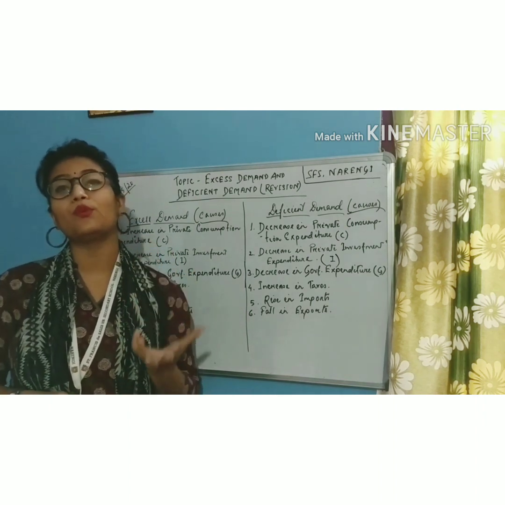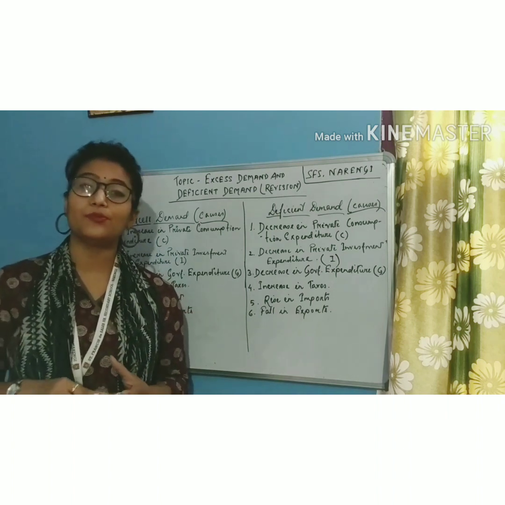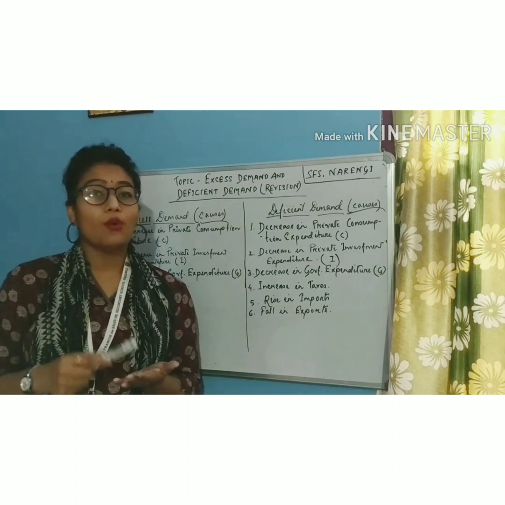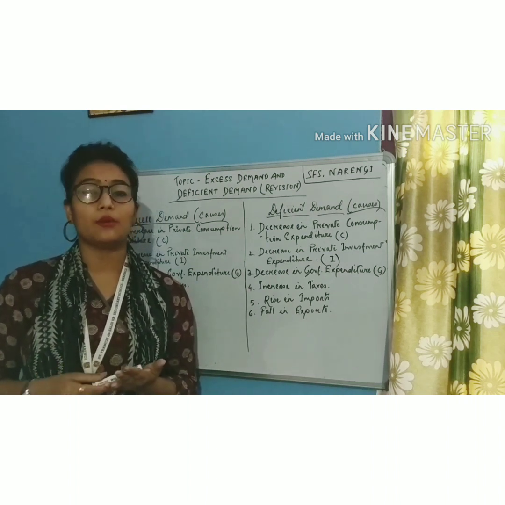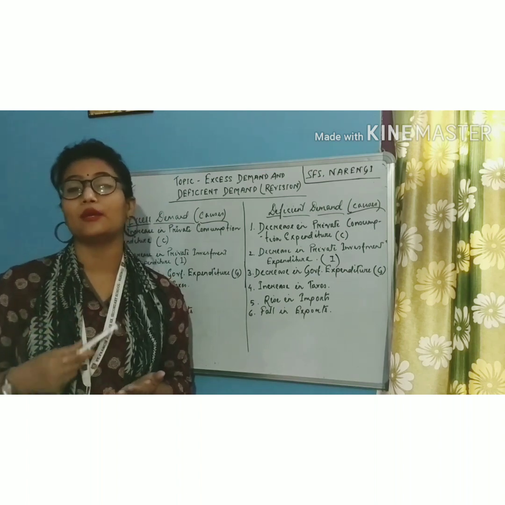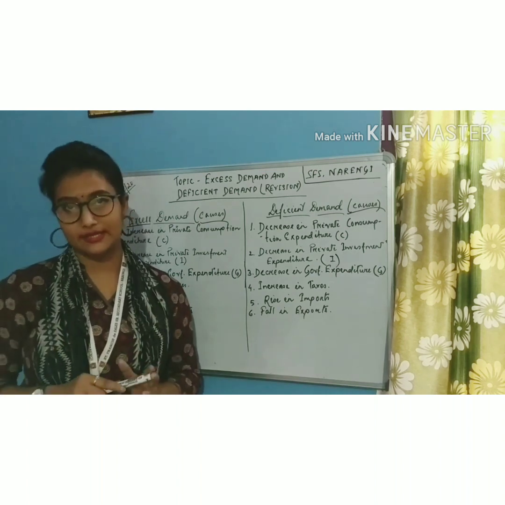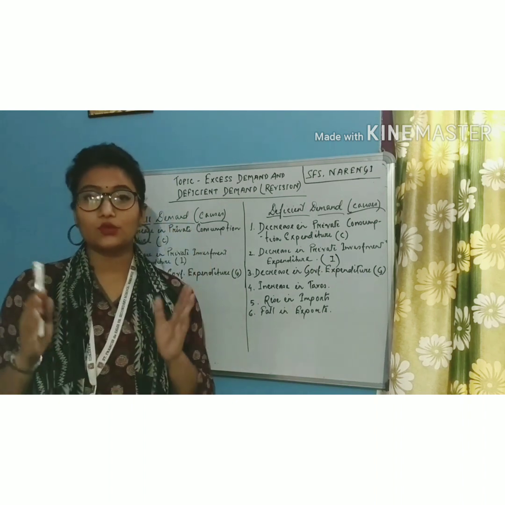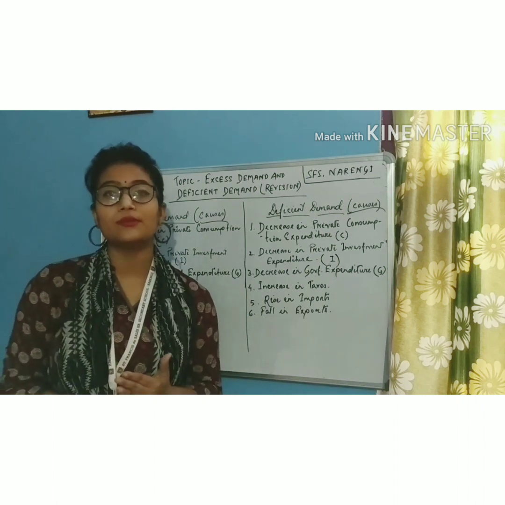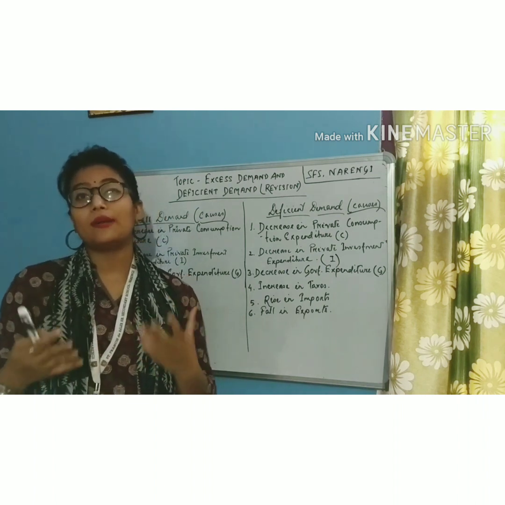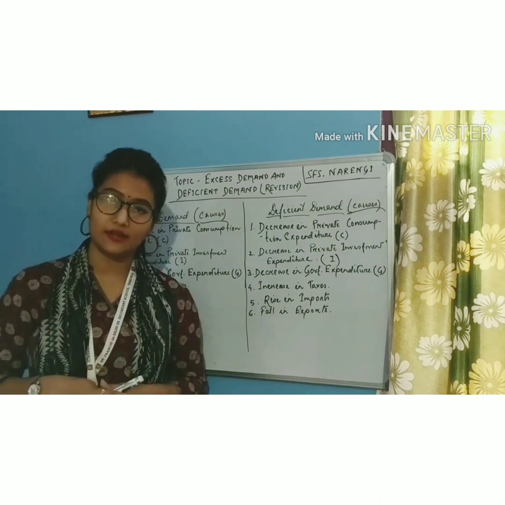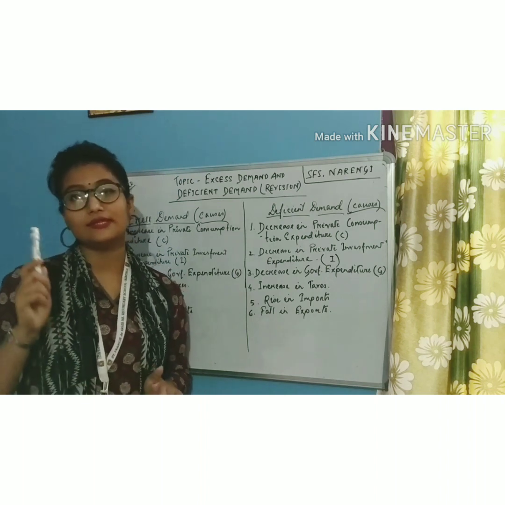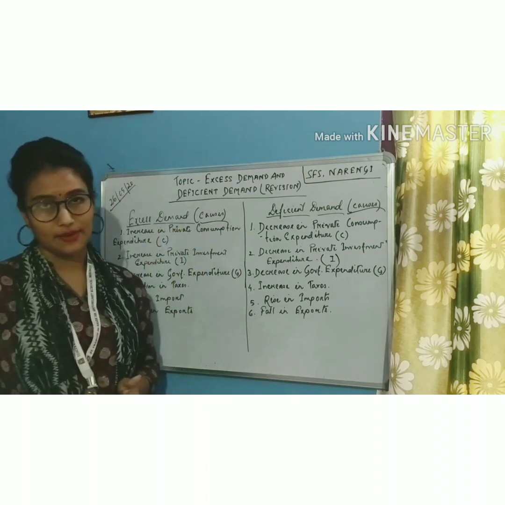Whenever the proportion of money that we are supposed to pay to the government decreases, what does this mean? There will be more disposable income in our hands. Disposable income means the money which is left after paying all kinds of taxes. So a reduction in taxes means an increase in disposable income. If we are left with more disposable income, we are now able to purchase more goods and services. So higher disposable income will lead to a higher demand for goods and services, thereby leading to excess demand.